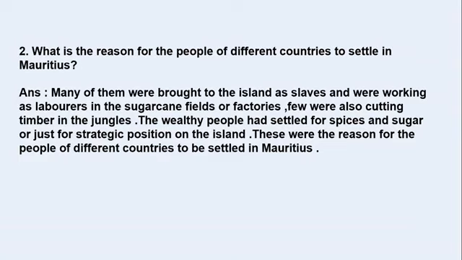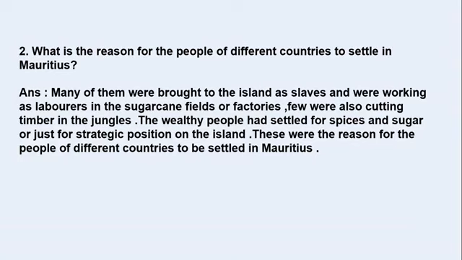These were continued from their ancestral periods, from their father and great grandfather. They were bought and they were just being put up there, and they were doing the same work. So few people were found because of this reason, and the other people like Dutch, French, and the English, who were wealthy, who were ruling class, they had settled there for the spices and the sugar which was available and which had good production in that island.